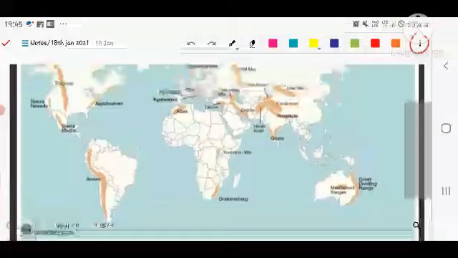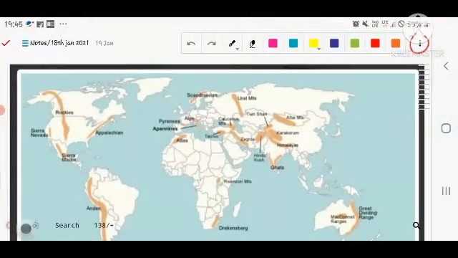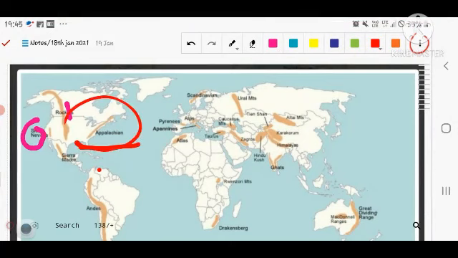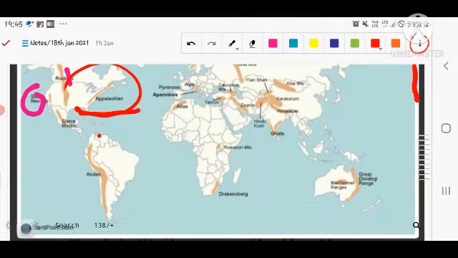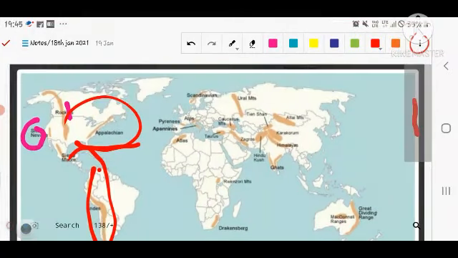Okay, today there are important mountains found around the world. Do you remember the thing? Rockies in North America, Sierra Nevada in North America and the Canada region, Appalachian mountain in North America. If you are talking about the South America region, Andes are found there. If you are talking about the Europe region, Scandinavian Alps, Pyrenees, Apennine, Ural mountain, Caucasus mountain, Taurus mountain are found in Europe and some of the Asia region.